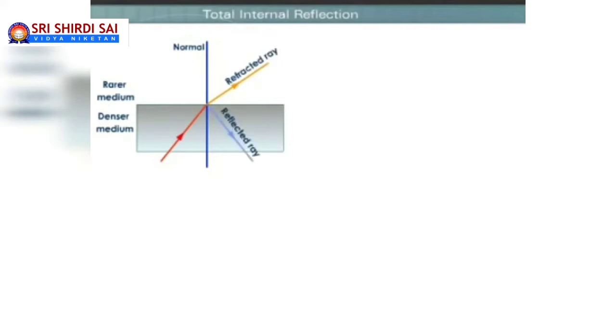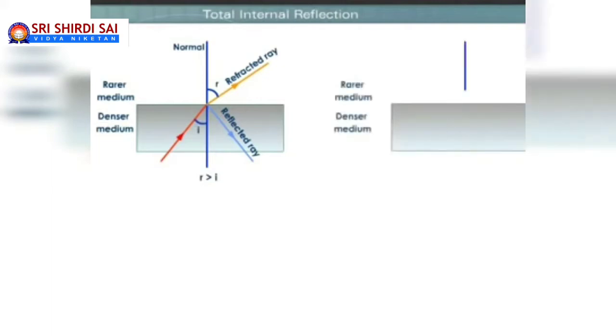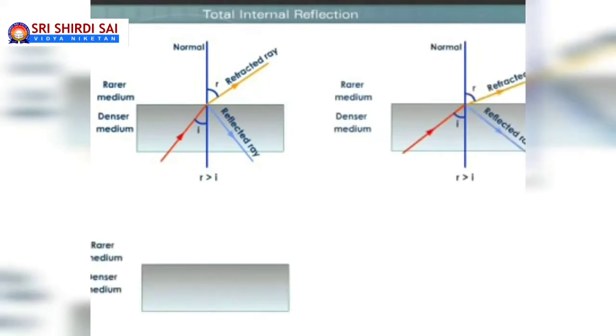Of course, a part of light can reflect, because you have learned in the introduction of optics already: whenever light is falling on a surface, a part of light can be transmitted, a part can be reflected, a part can be absorbed. So according to that, you are seeing the light traveling from denser to rarer. Most of the light will be refracted as it is transparent.